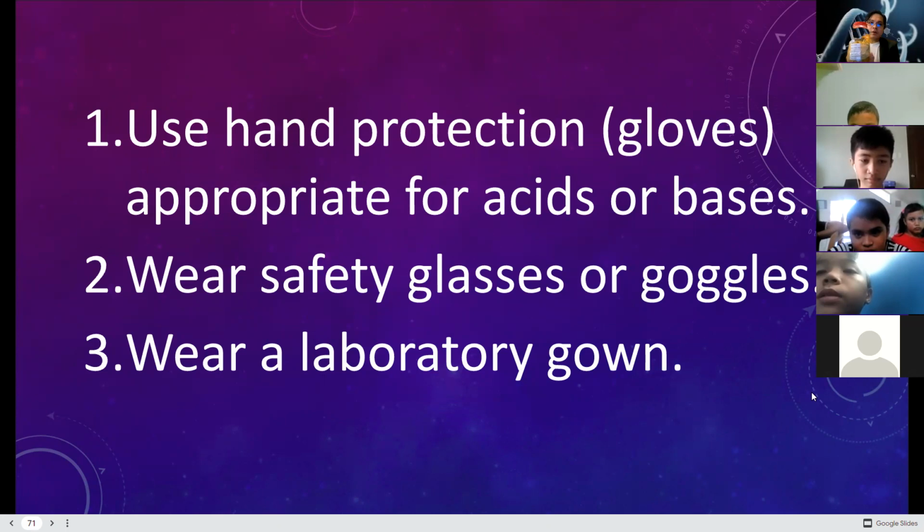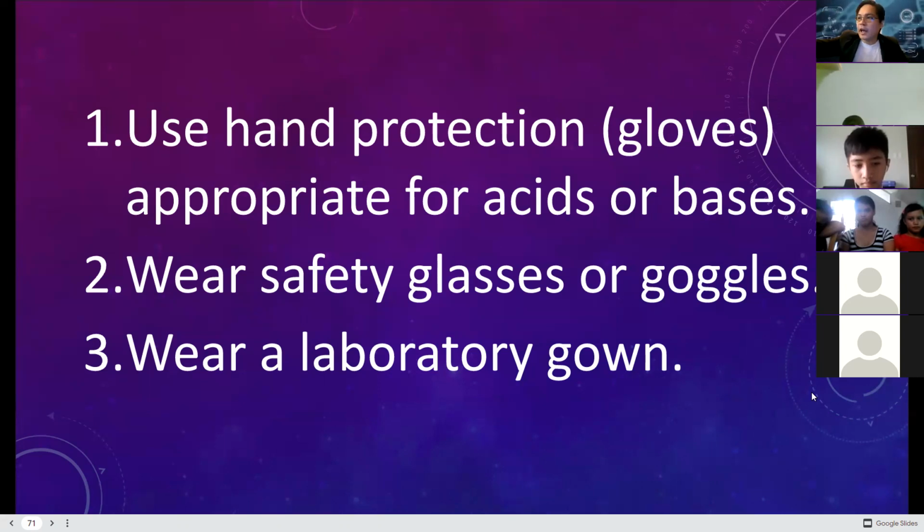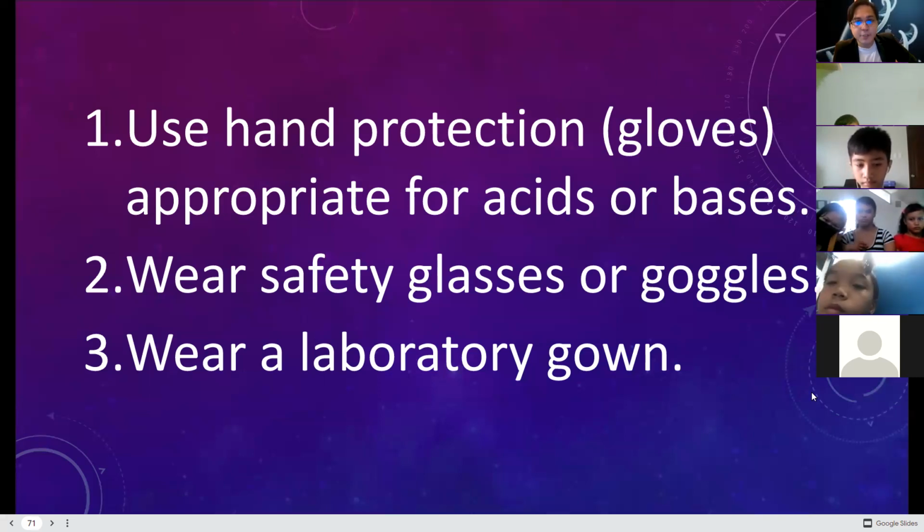The composition of chemicals here is 40% water and 60% fixing agent. The fixing agent is the chemical being used to preserve, or the preserving agent. So in handling those, I asked them to use again a hand protection, gloves, and of course wear a laboratory gown. That's the third one. You need to wear your laboratory gown for your protection, if we will have the laboratory.